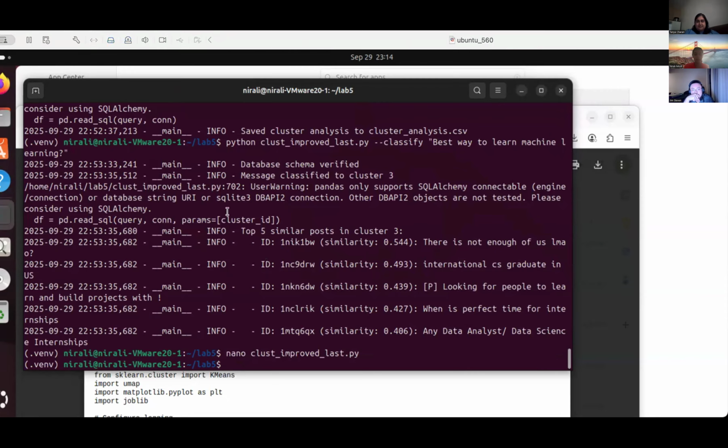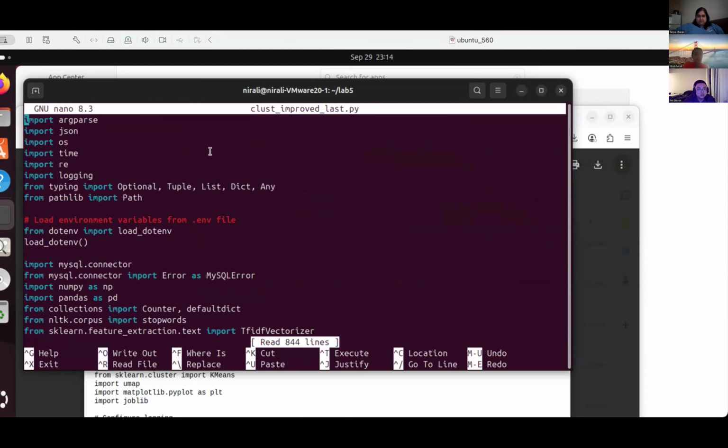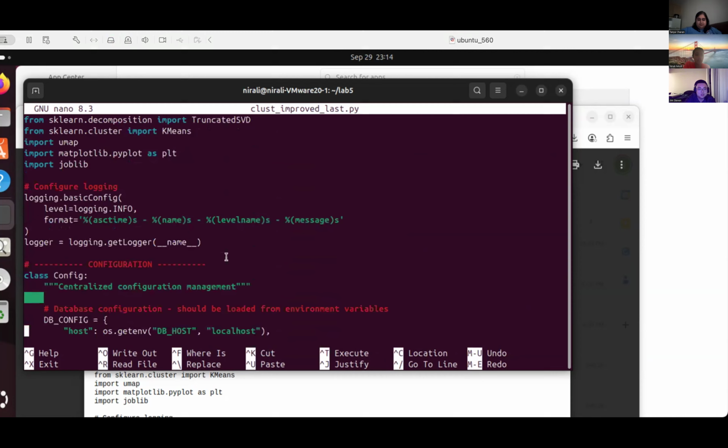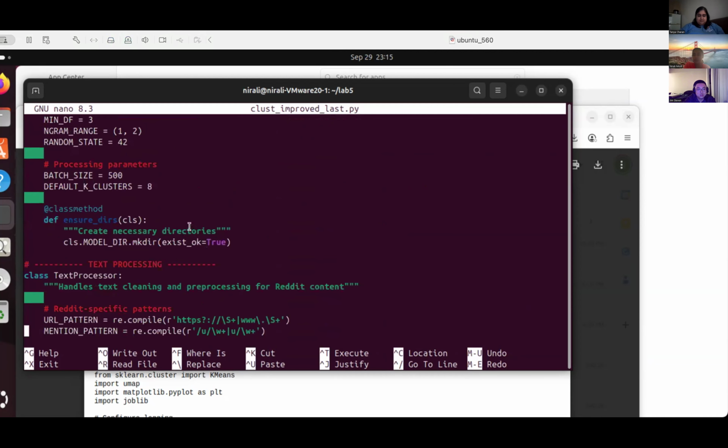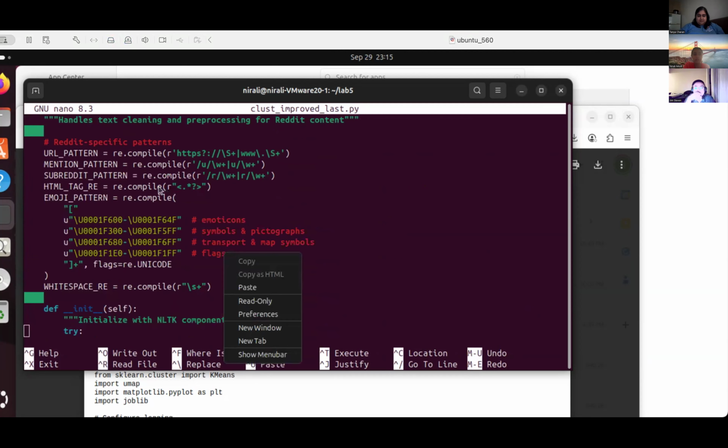Yeah, so now I'll go through our code that helped create clusters. After we scrape the Reddit posts from each subreddit into the database, we had to do some text processing because we needed to remove the HTML tags that were present, and any special characters and emojis.